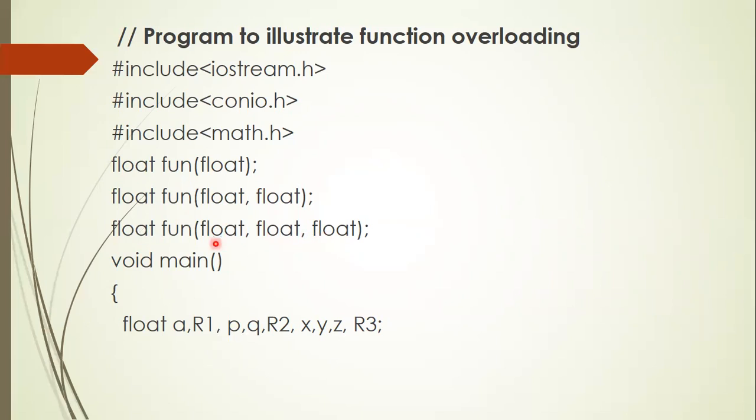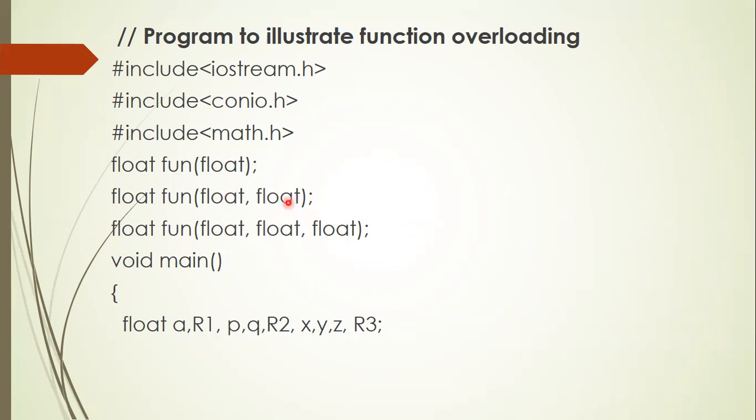So now we have overloaded a function, because we have a family of functions called fun, where the difference in this example is in the number of arguments: in the first case it is 1, in the second case it is 2, in the third case it is 3. Now I will do three different tasks. One is finding the square root, the second is finding the sum of two numbers, and the third is finding the biggest among three numbers. To find the square root of a number, you give one number as input and get one number as output. In that case, you make use of this one. Second case, finding the sum of two real numbers.